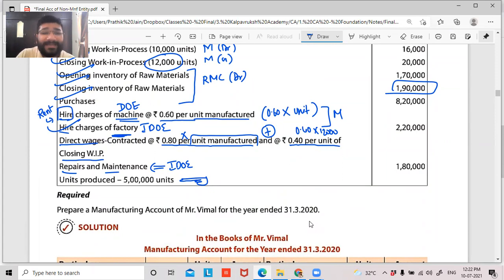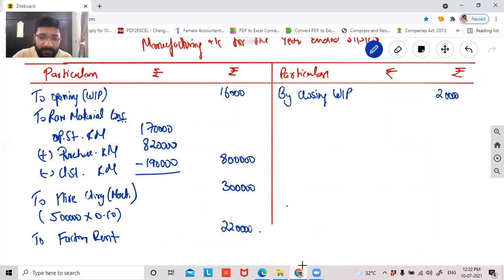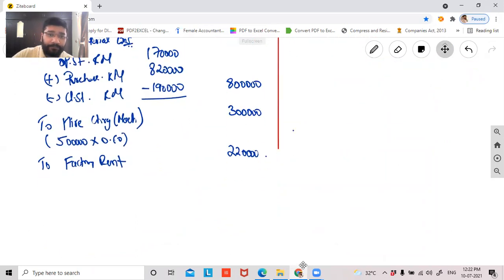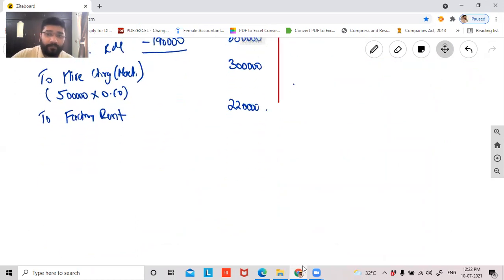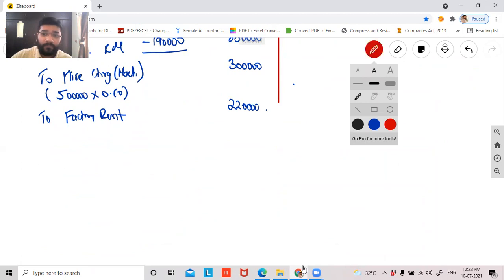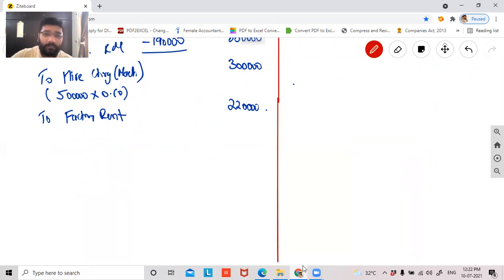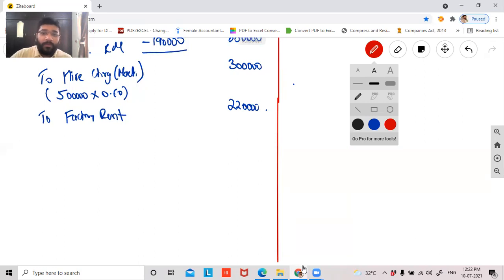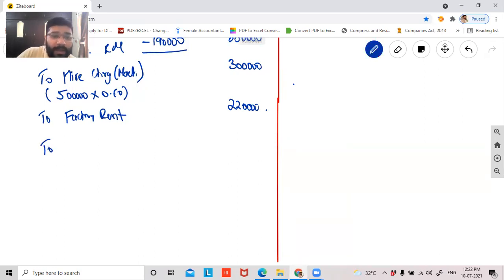Then your direct wages, guys, they have themselves given the direct wages. To direct wages. Do we need to bifurcate between? No, not required.